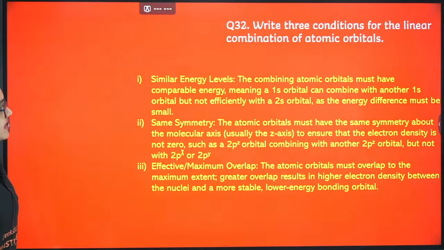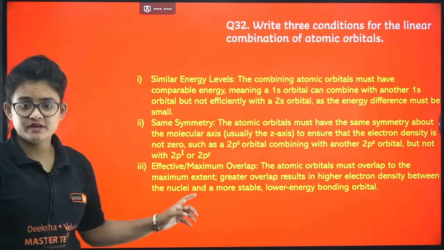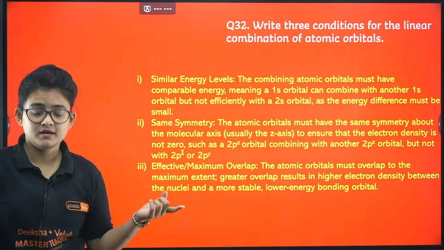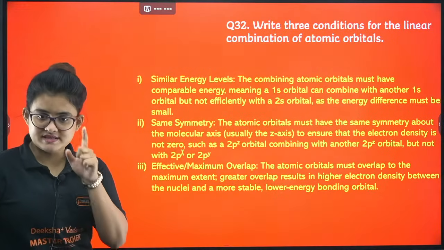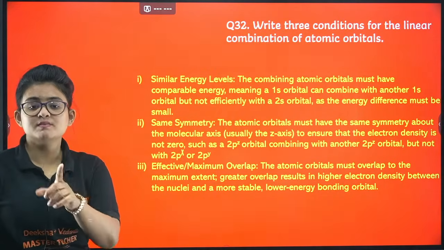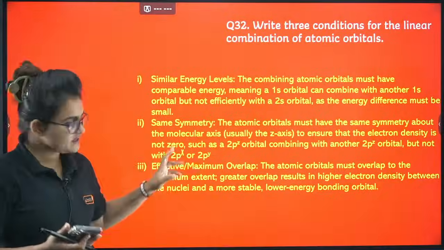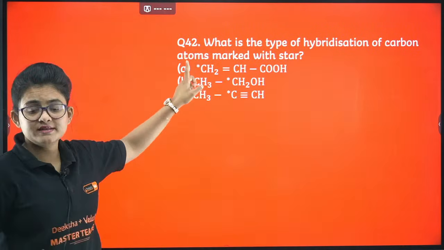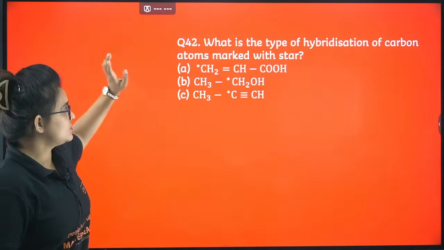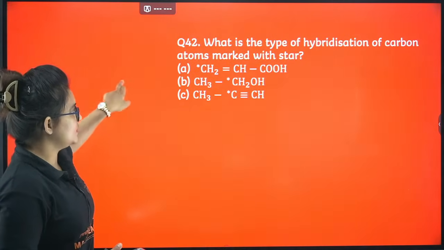Okay, let's proceed. Write the 3 conditions for the linear combination of the atomic orbitals. It is also very important because it is taken from your model paper. Okay, first is similar energy level, same symmetry and maximum overlap. These are the main things. Next you can see this, very important. This type of question comes actually, I guess taken from your model paper.